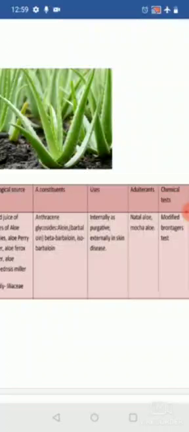So when coming to the uses, aloe is mainly used as a purgative, which means it causes evacuation of the bowel, hence it is used in the treatment of constipation. When taken internally it is a purgative, and when used externally it is applied for various skin diseases. It has emollient and moisturizing properties, so it is used in the treatment of sunburns. It also has protective and wound healing properties.